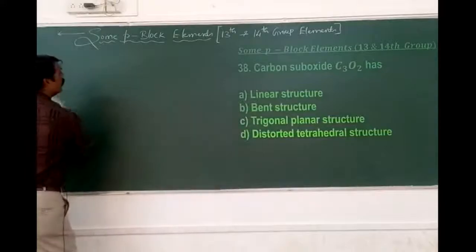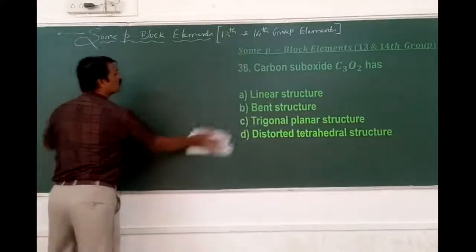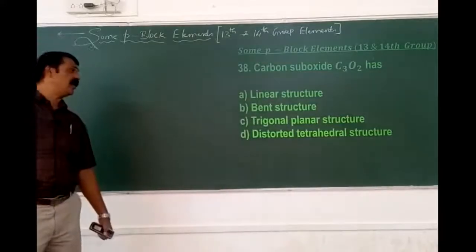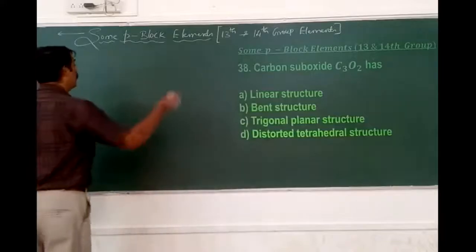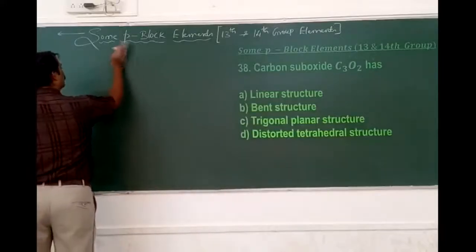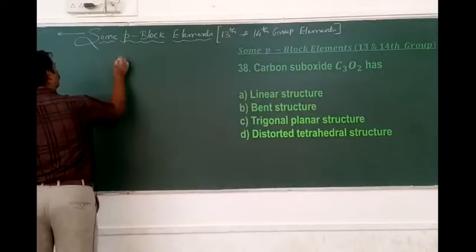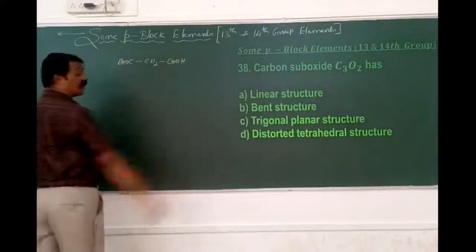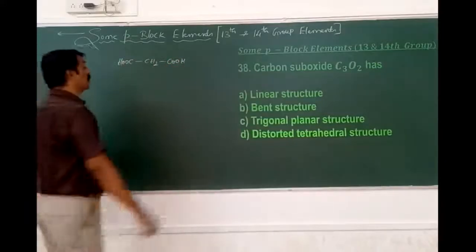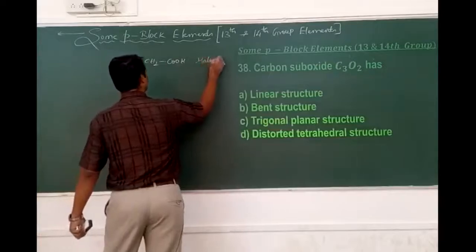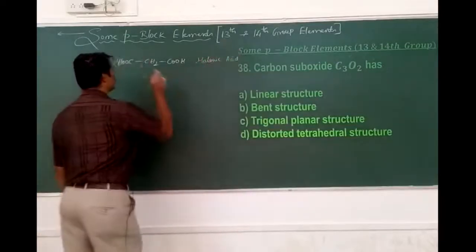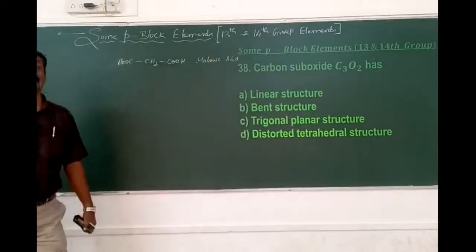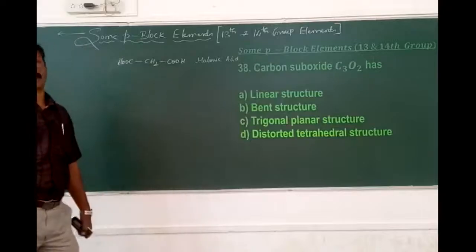What is 38 here? Carbon suboxide has a linear, bent, trigonal planar, or distorted structure. COOH, CH2, COOH. An example of a dicarboxylic acid. The second member of the dicarboxylic acids is called malonic acid. The first member, if there is no CH2, is called oxalic acid. If it has CH2, it is called malonic acid. If it has CH2 twice, it is called succinic acid, and so on.